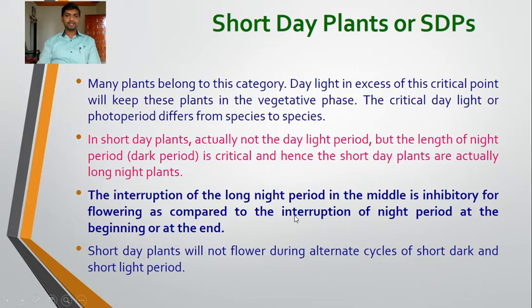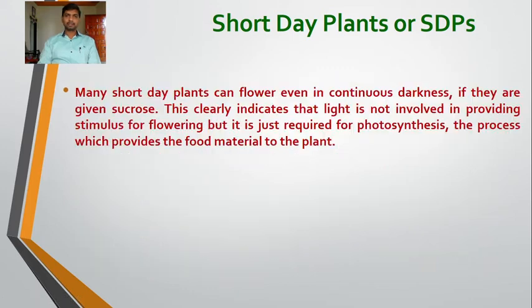Okay, short day plants will not flower during alternate cycles of short dark and short light period. So they also do not show flowering in the alternate cycles of short dark and short light period. They require a continuous, uninterrupted dark period or a night period for induction of flowering. Okay, so these are the short day plants.